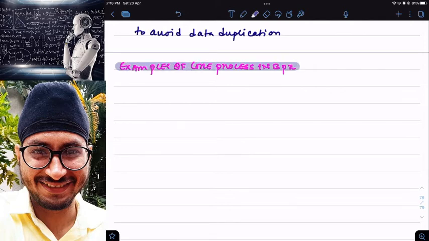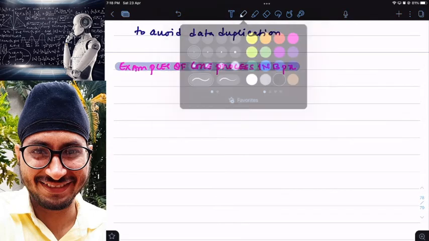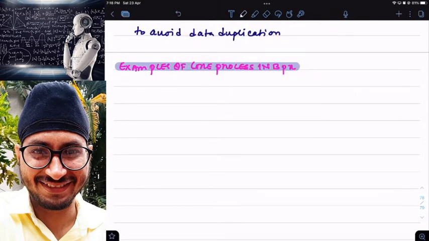Something which has a huge impact on my business environment is a core business process. Something which does not have a big impact on my business environment is called a non-core process. Let us see what are the core processes and non-core processes here.